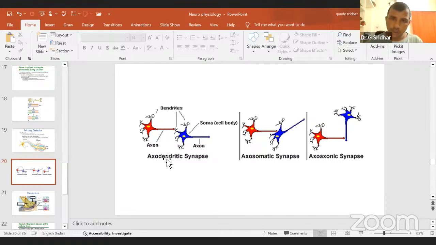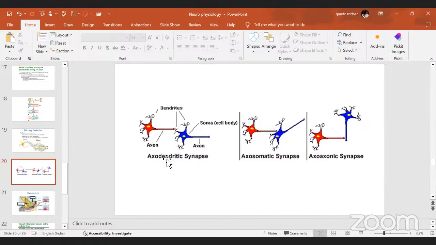There are two types of synapses based upon the function: electrical synapse and chemical synapse. How are you classifying this? Because of the length of the gap. There is a small gap between one neuron and the next neuron. Based upon this gap, we divide them. What is the main function of a synapse? To transmit the action potential from one neuron to another neuron.